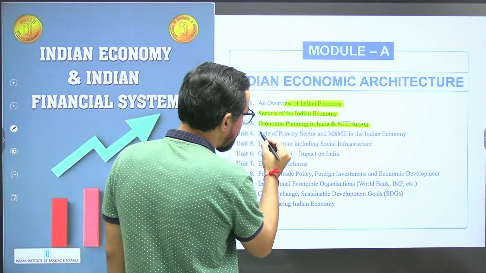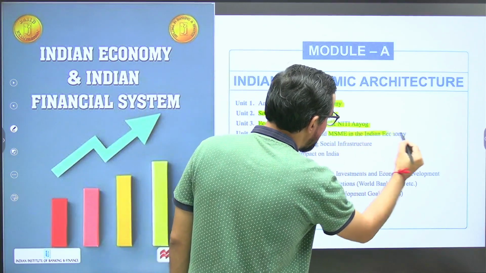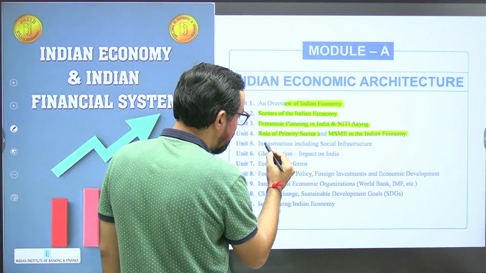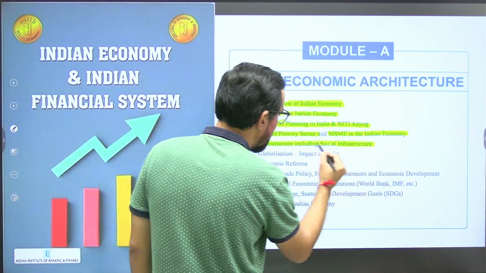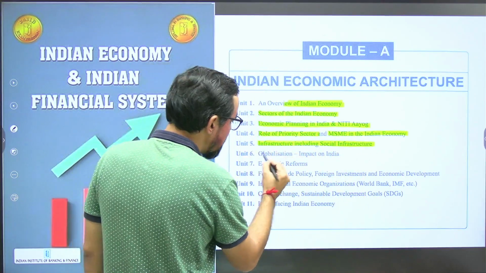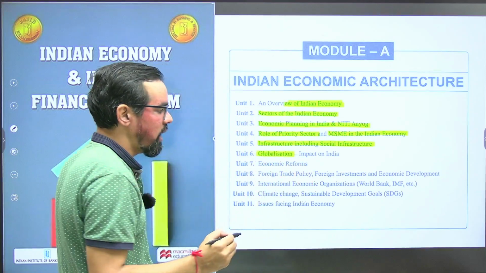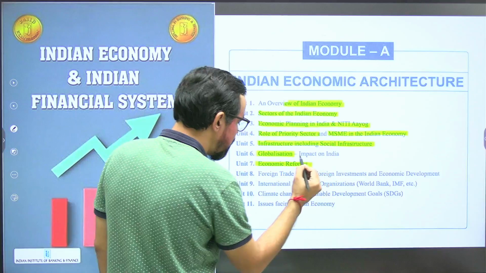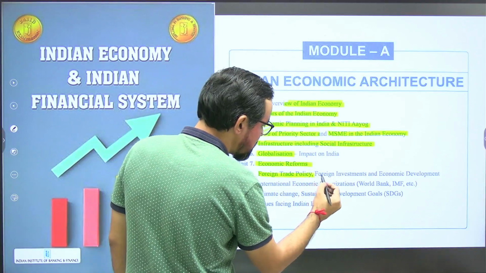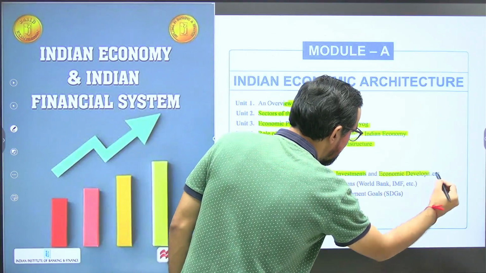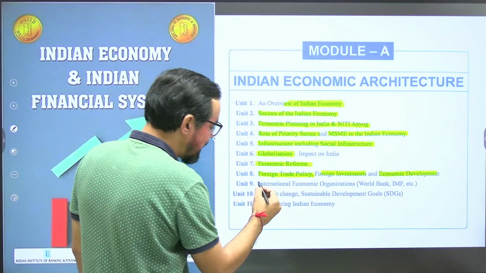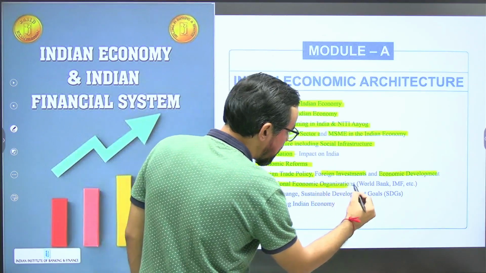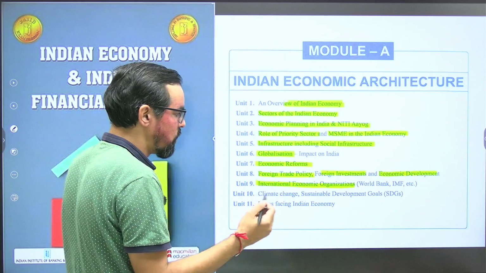Then we have the role of priority sector and MSMEs in India. Then the fifth one is infrastructure, including social infrastructure. Sixth one is globalization and its impact on India. Then we have economic reforms, foreign trade policy, foreign investments, and economic development. Ninth one is international economic organizations like IMF, World Bank, and all.